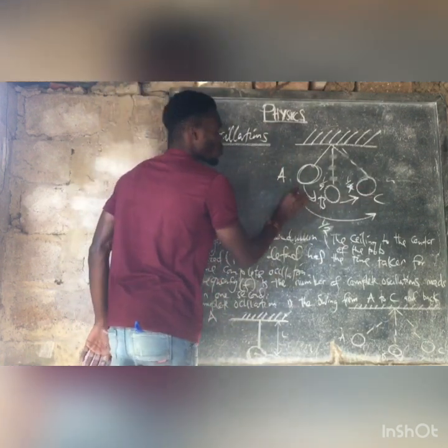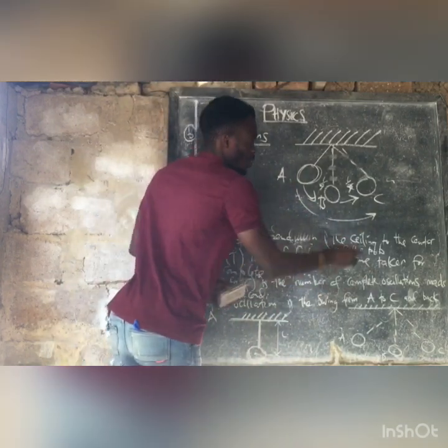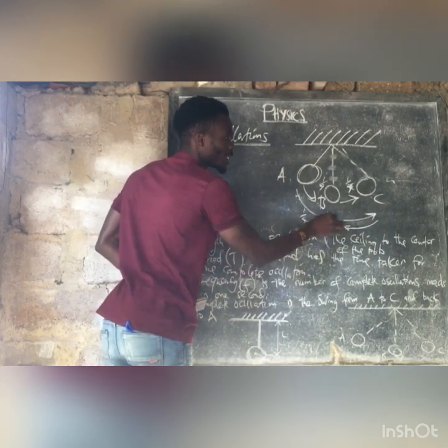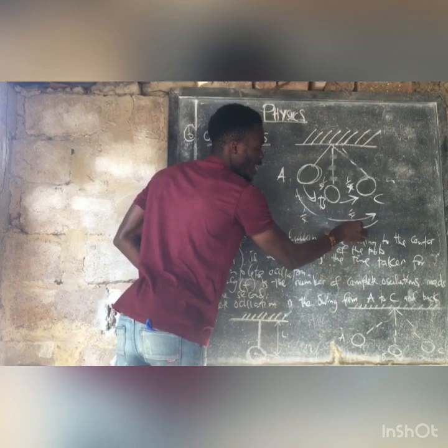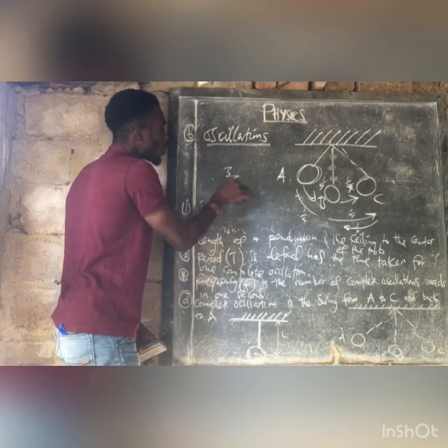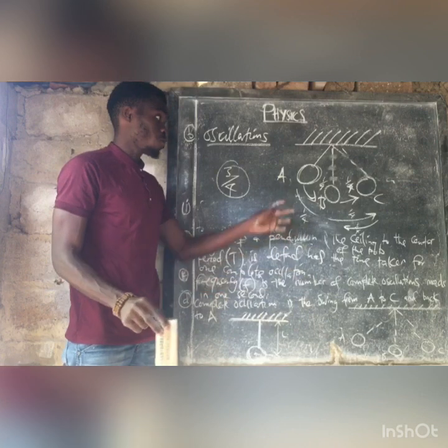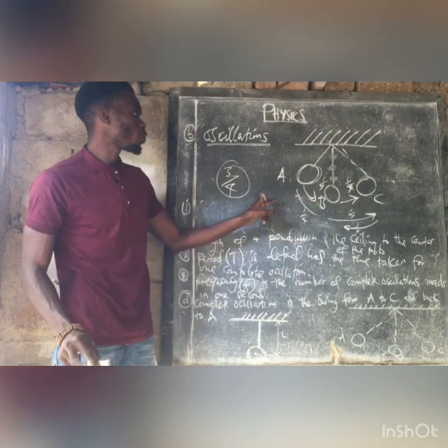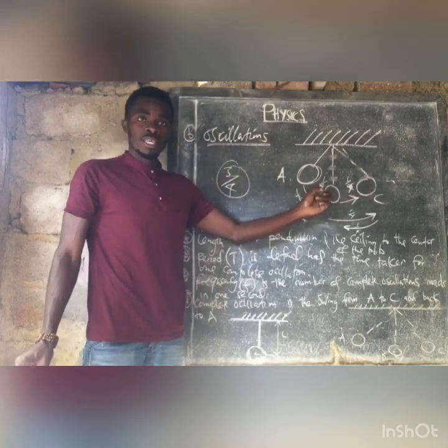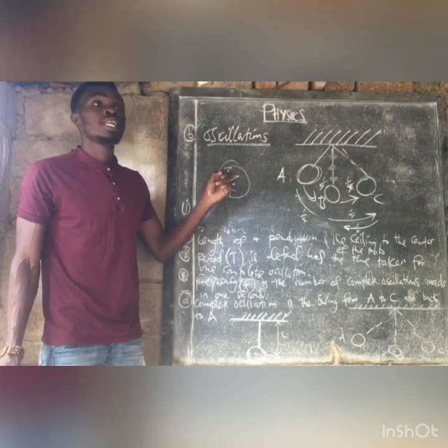3/4. So meaning from A there and then back to B, we are going to have a quarter, a quarter, and another quarter. If we add these 3 quarters, we are going to have 3/what? 3/4. So meaning the number of oscillations, if the diagram was given and the arrow was shown to say the bulb moved from A to C and came to B, we are going to say the number of oscillations was 3/4.